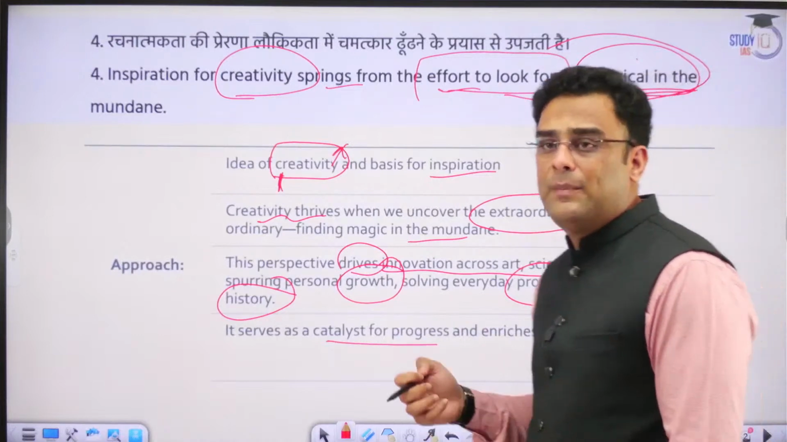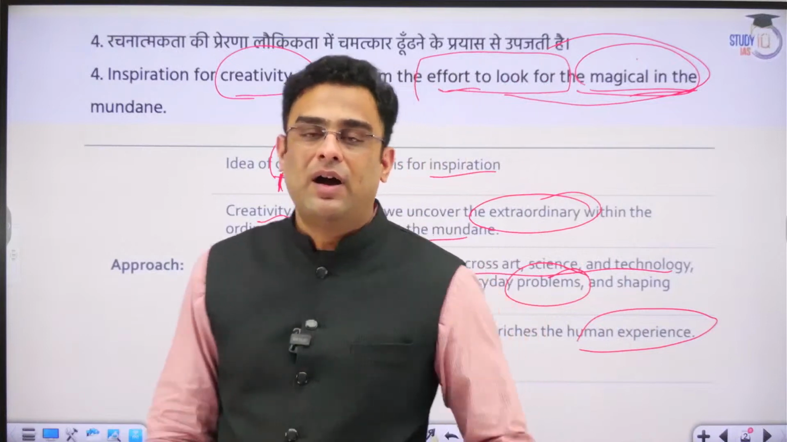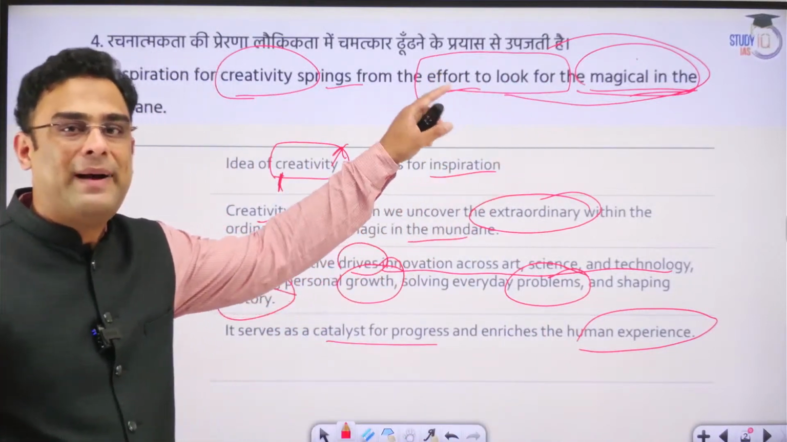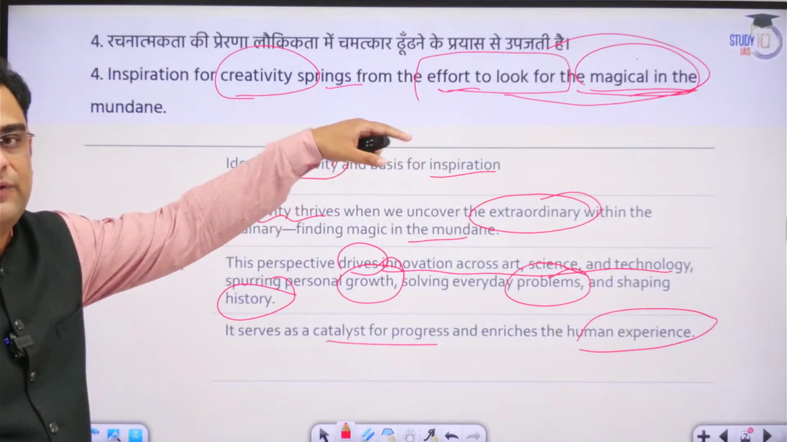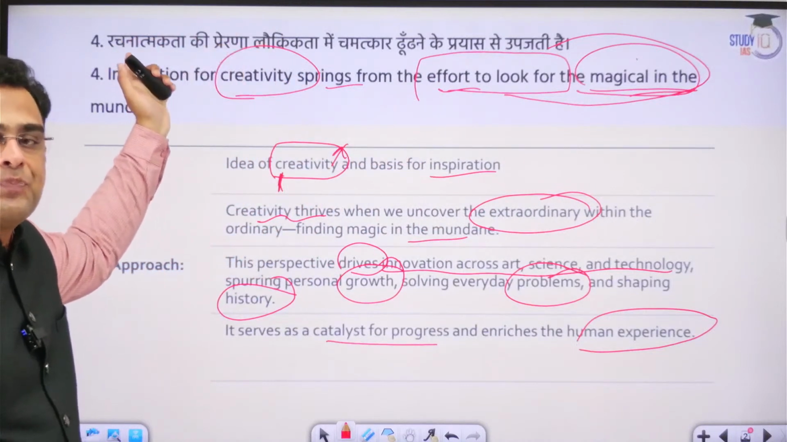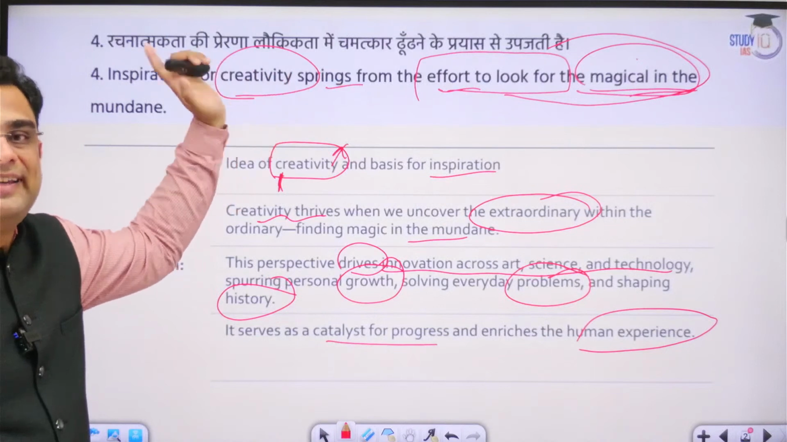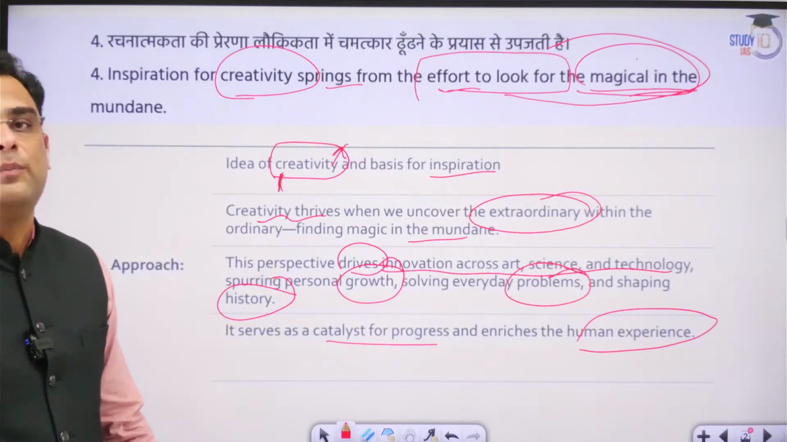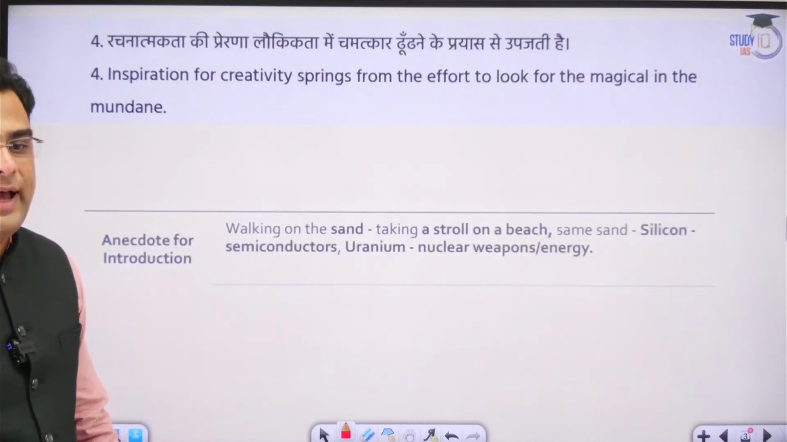So we are basically going to unlock how, when somebody is able to notice that magic in the mundane or routine stuff, that person gets inspired to create something new, create something special, and as a result of that, this growth, progress, development can actually happen.